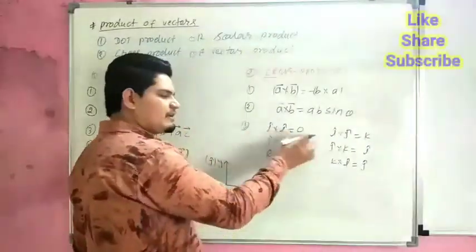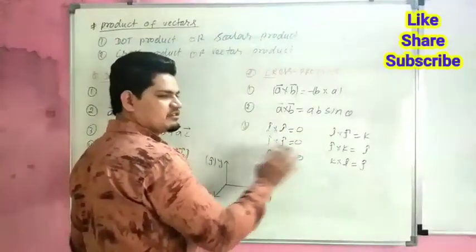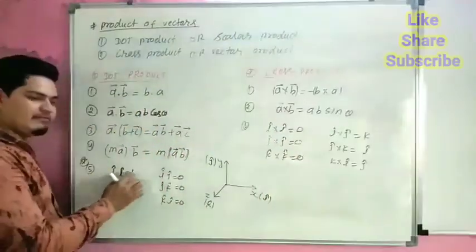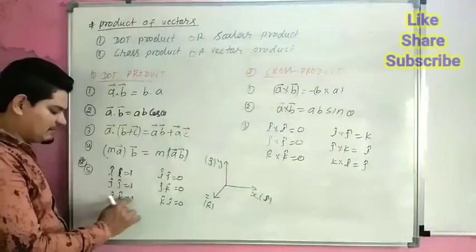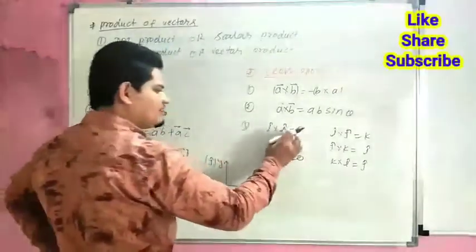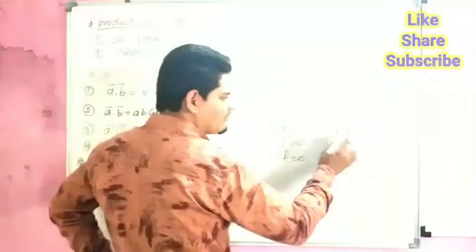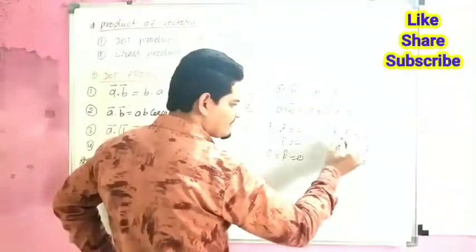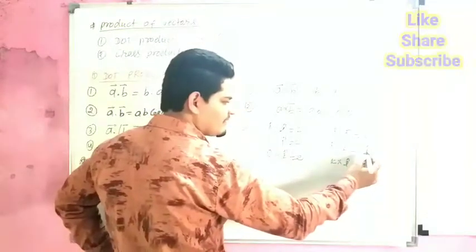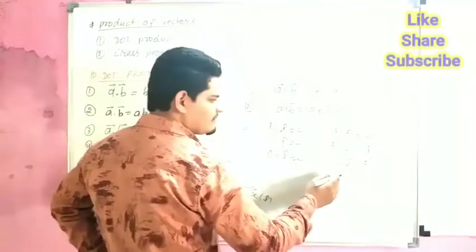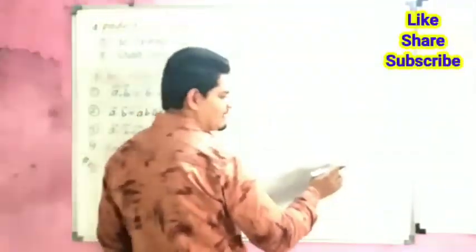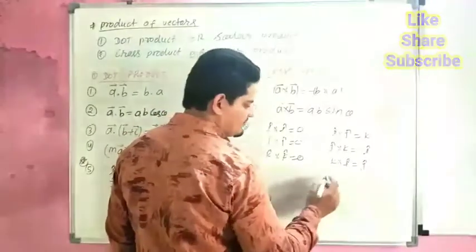Here I cross I is 0, J cross J is 0, K cross K is 0. But I dot I is 1, J dot J is 1, K dot K is 1. But I cross J is K, J cross K is I, and K cross I is J. This is the cycle.